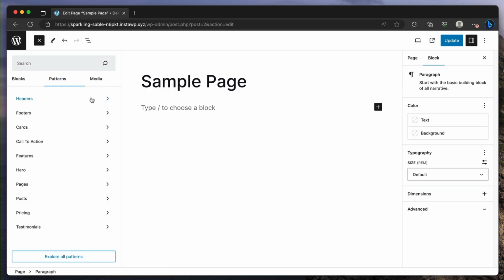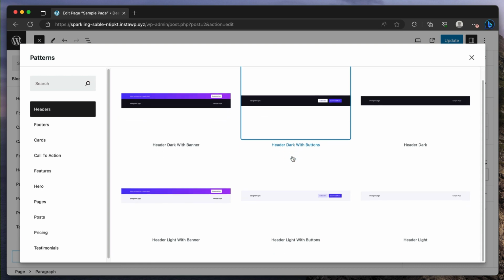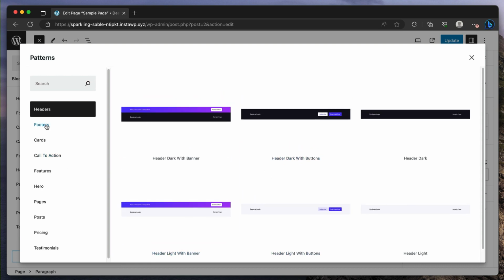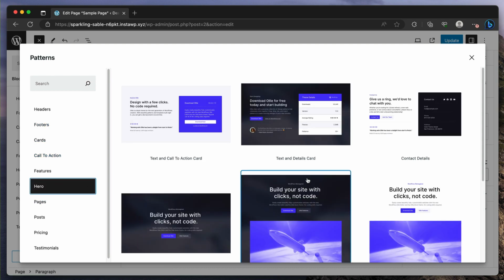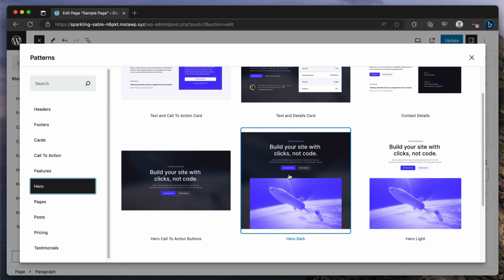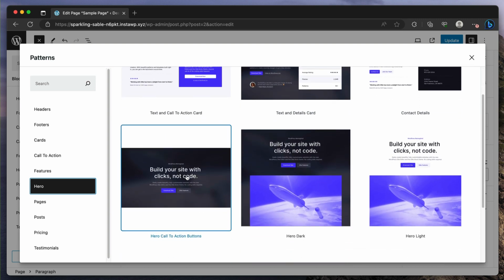So here are all the patterns that I can look at. But if you click down here where it says explore all patterns, it'll show me the patterns that come with the theme in a visual representation. So now I can be like, oh, okay, let's see. I want a hero section. Oh, very nice. Okay, so which one do we like? And then we'll do one right now for the site, but let me just grab this one.